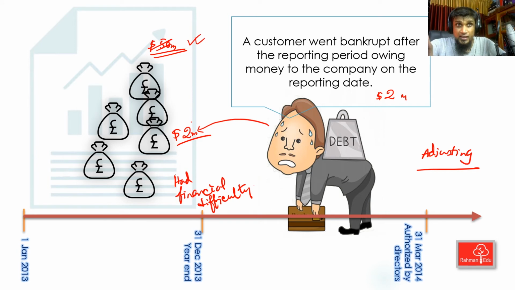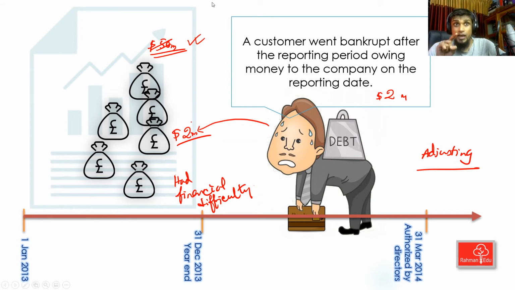IFRS 9 requires us to create an allowance for bad debt, right? An allowance for bad debt based on expected loss. Expected loss. The loss did not happen yet at the year end, remember. But the standard requires you to create some allowance for bad debt.